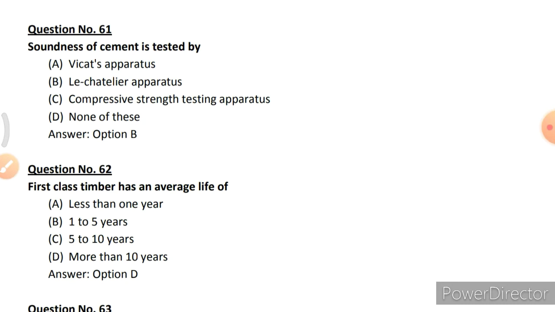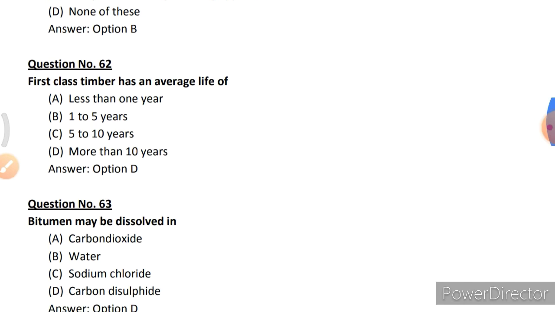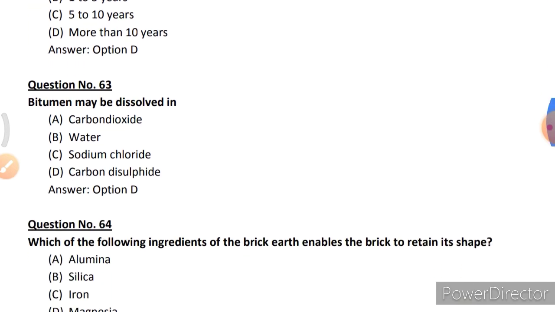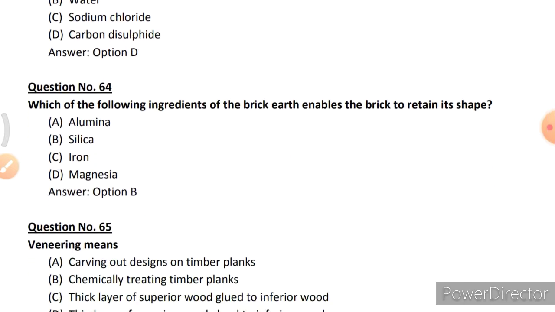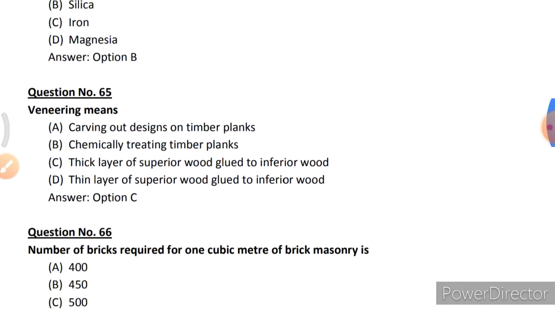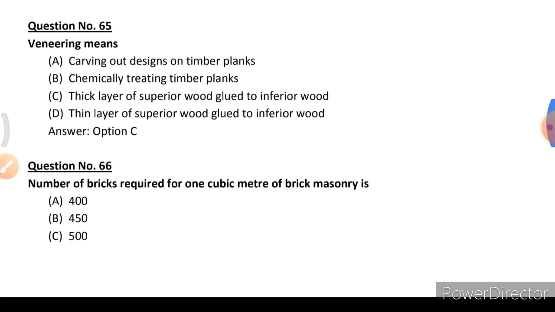Soundness of cement is tested by option B, Le Chatelier apparatus. First class timber has the average life of option D, more than 10 years. Bitumen may be dissolved in carbon disulfide. Which of the following ingredient of the brick earth enables the brick to retain its shape? Option B, silica. Veneering means option C, thick layer of superior wood glued to inferior wood.